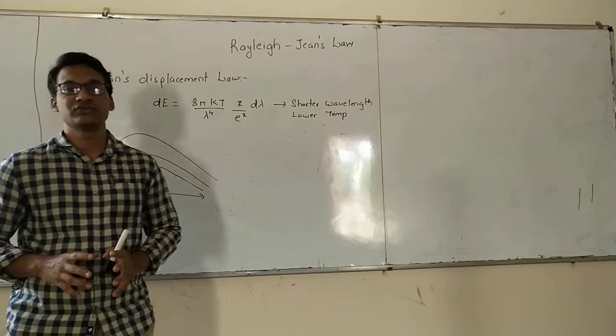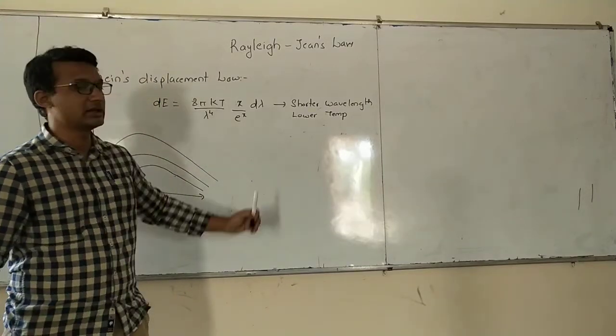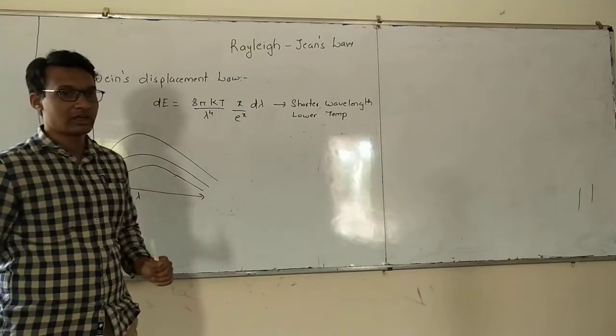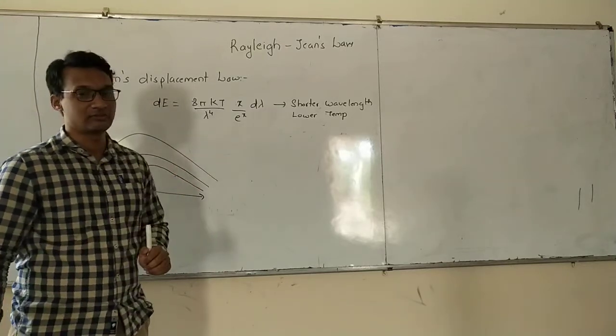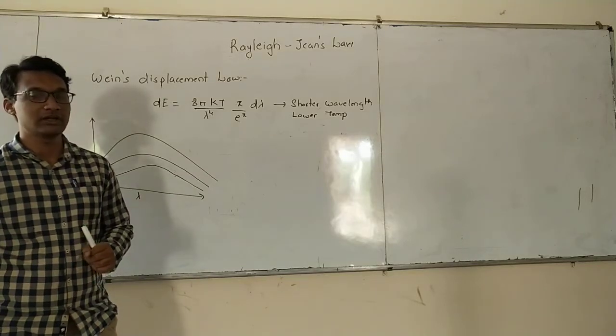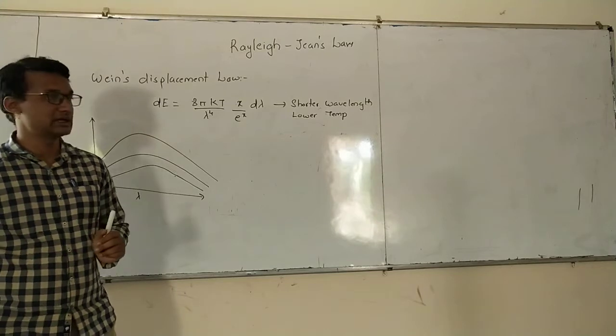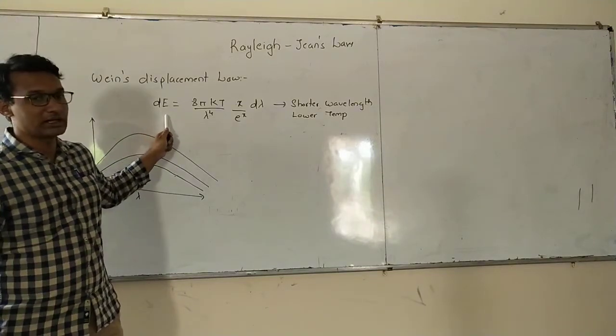In the last class, we had tried to find an equation for this graph, and we came up with this equation, which is 8 pi kT divided by lambda raised to 4 x divided by e raised to x into d lambda, that is for total energy.